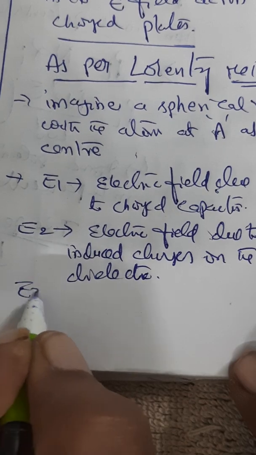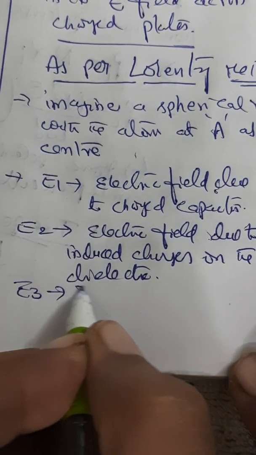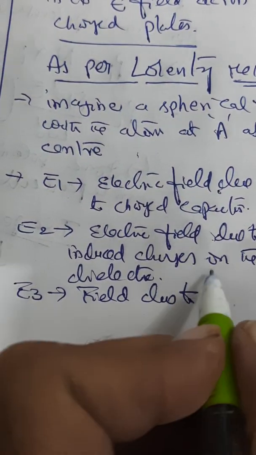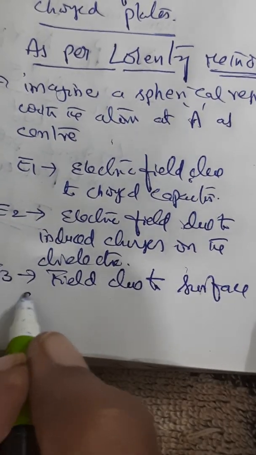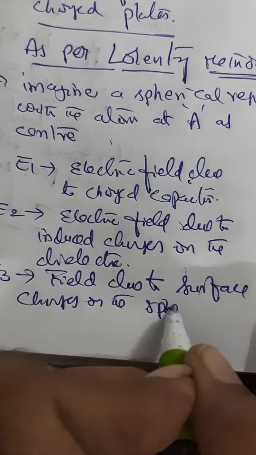So you have another field called E3. What is E3? E3 is the electric field due to surface charges on the spherical region.